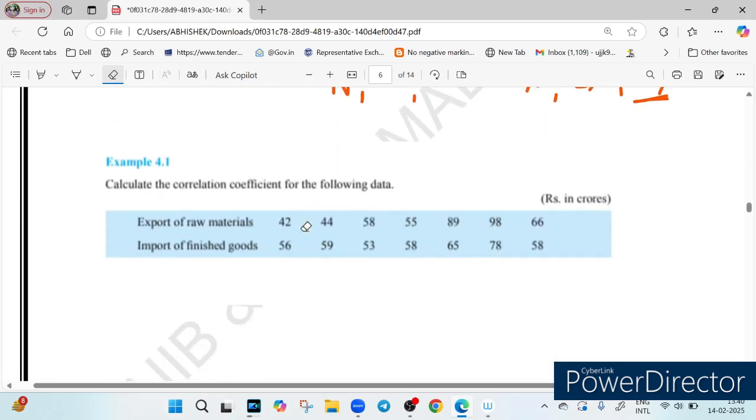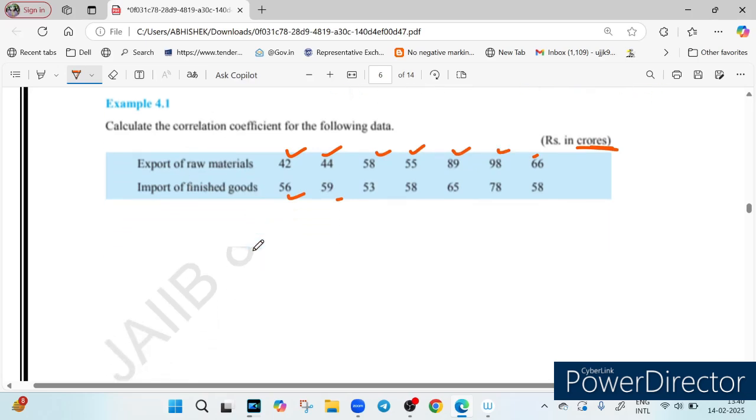Now let us take an example to make this concept more clear. So you can see one example given before you. You have to calculate the correlation coefficient of the data, export and import. Export of raw material, the data has been given. The first data is 42, 44, 58, 55, 89. The data is in crore. And import of finished goods is 56. So these are two data, and you have to find a small r for this.